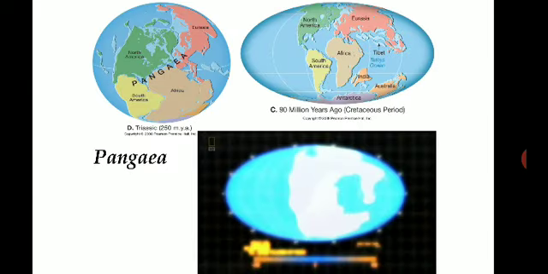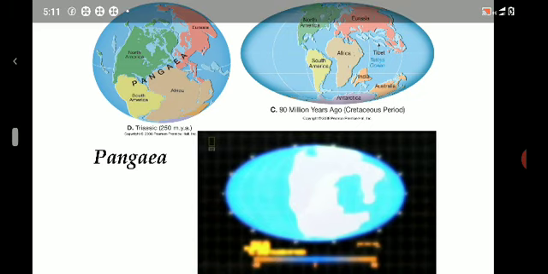Then you must know some facts about the earth. The age of the earth is 4.5 billion years; that is when the earth formed. But around 250 million years ago, in the Triassic age, there was a theory called the continental drift theory. It says that in the initial stage of the formation of earth, all the landmass was one.